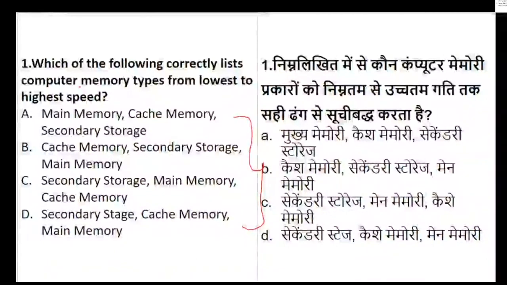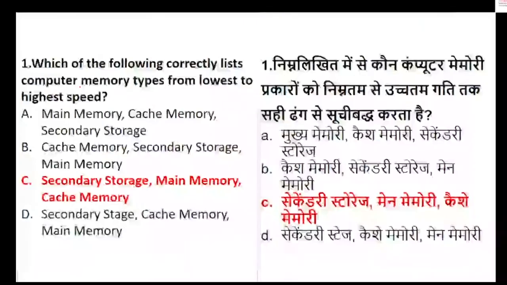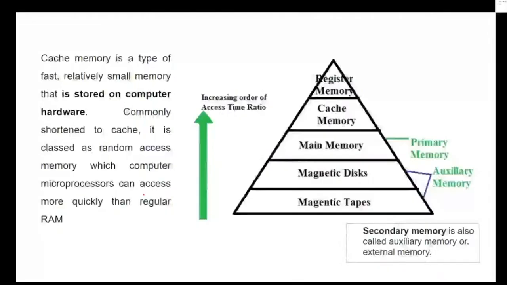So let's see how many of you answered. Question number 1, C, good. Okay, answers have started coming in, very good. So let's see what the right answer is. Yes, the right answer is C, that is secondary memory, main memory and cache memory. But let's look at this topic in a little more detail, so that any student who is not able to answer or does not know about memory in detail can have a revision.